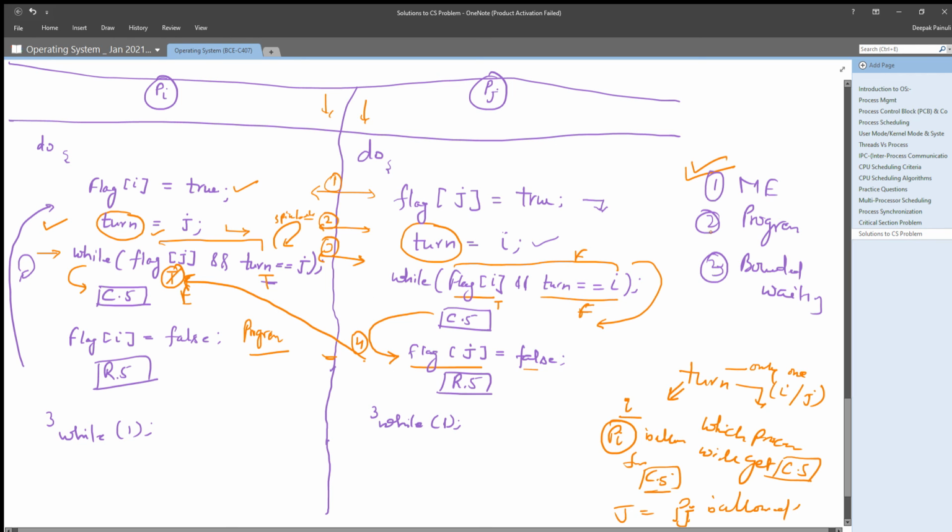That means bounded waiting is happening. And let us understand how progress is happening. See, after completing its critical section, pj has given the chance to pi, and pi is executing its critical section.